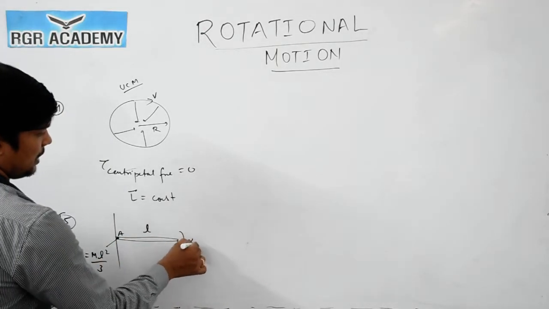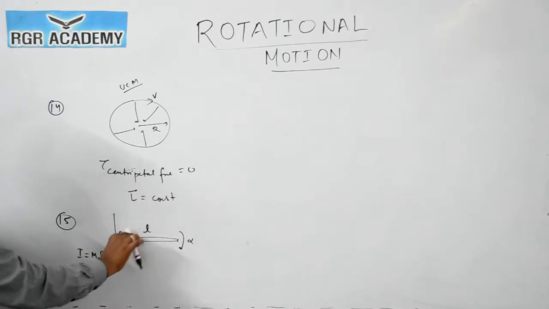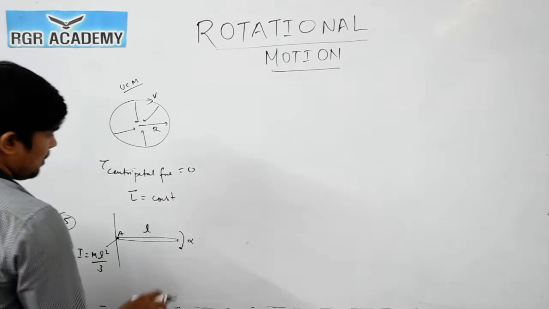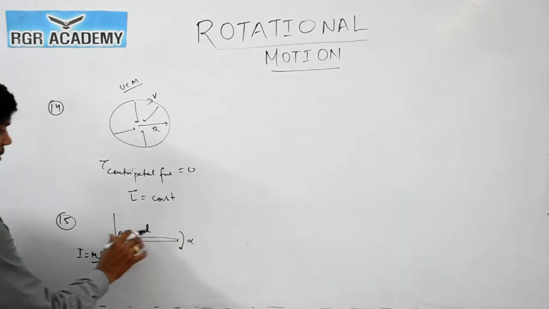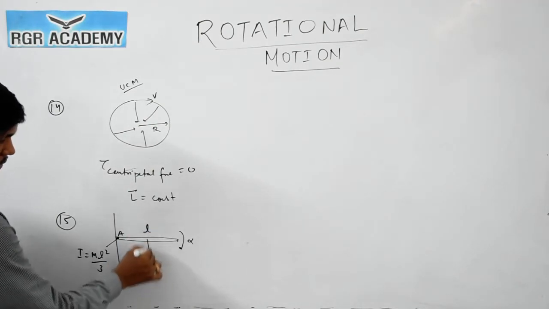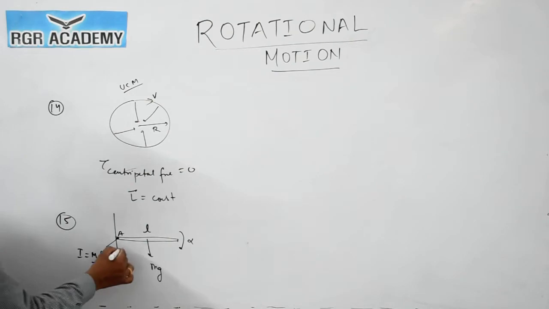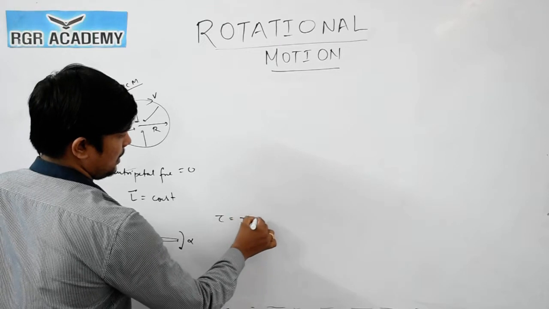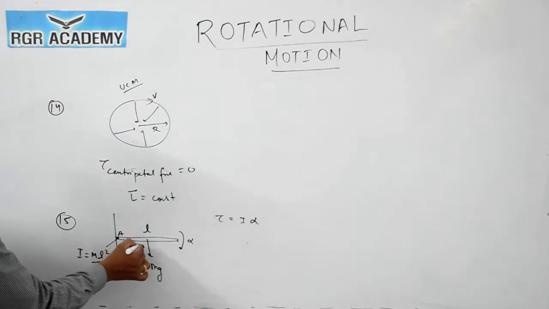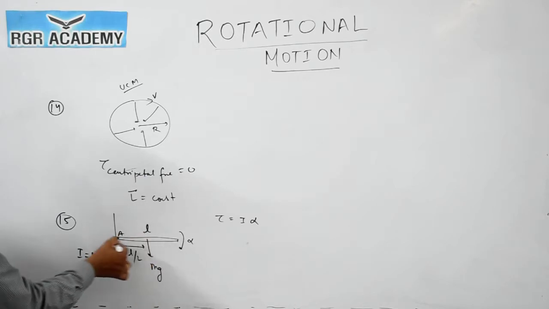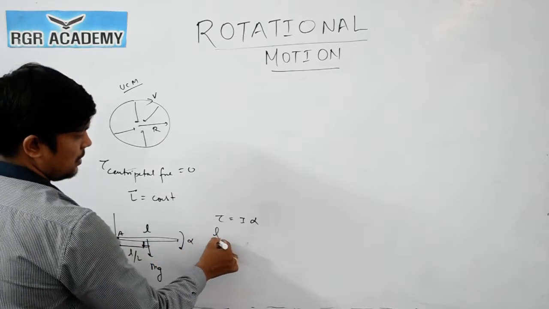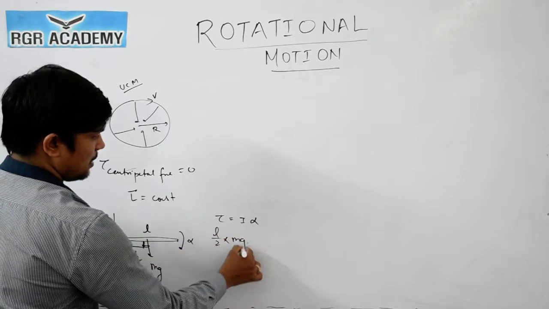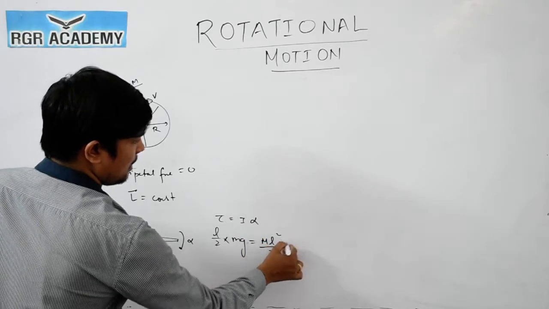So it is released, it will have some angular acceleration alpha because the rod will rotate like this. So alpha they are asking. Why will the rod rotate? Due to the torque, and which force is applying the torque here? Gravitational force. So mg will act at the center of the rod, that is at a distance of L by 2. Clear? Then we know that torque is equal to I alpha, and torque we can write as r into F, that is F into the perpendicular distance of the force from the axis of rotation. Already it is perpendicular, so this will be equal to L by 2 into mg. I is mL square by 3 and alpha they are asking.